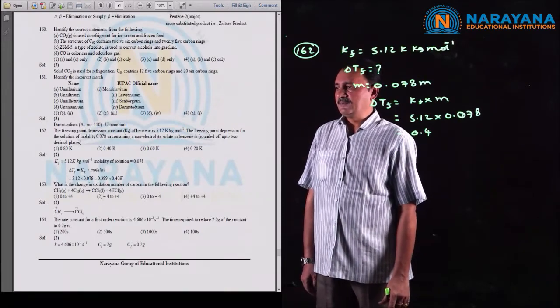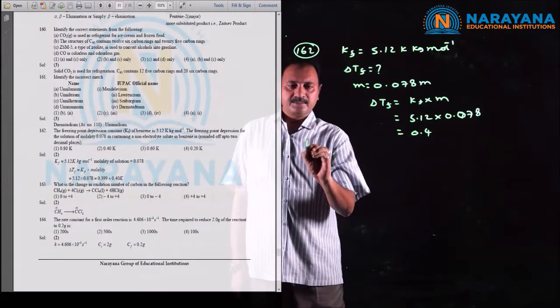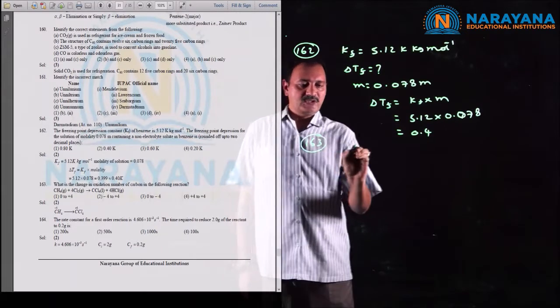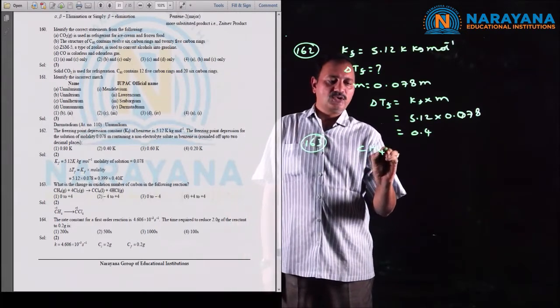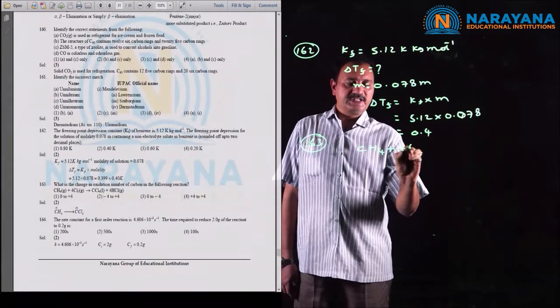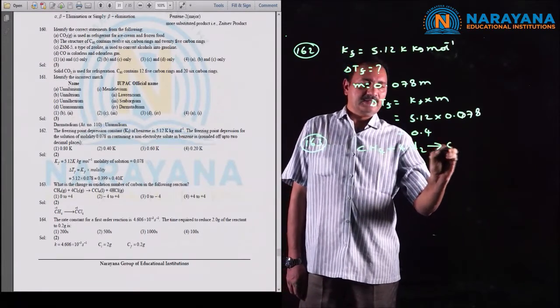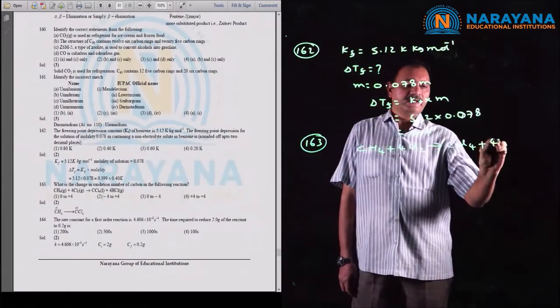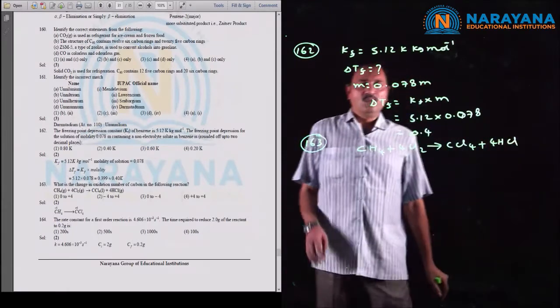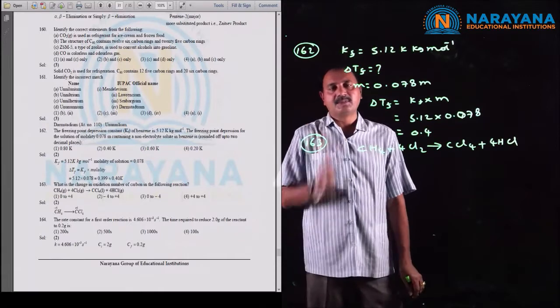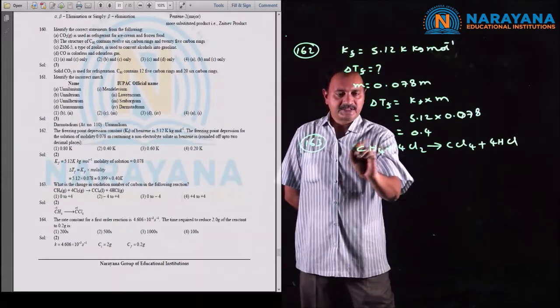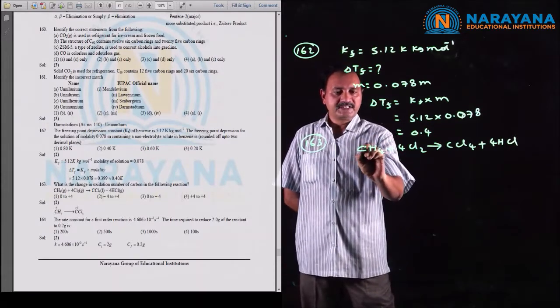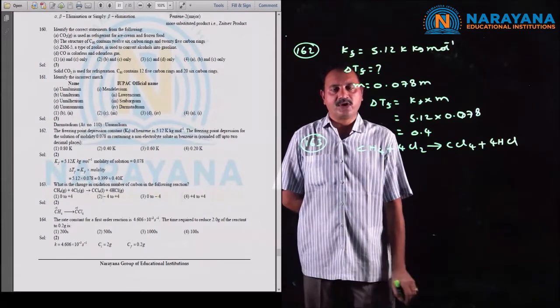Next question number 163. The reaction was given: CH4 plus 4Cl2 gives CCl4 plus 4HCl. The question is, what is the change in the oxidation number of carbon? Here in CH4, hydrogen is in combination with carbon, which is a non-metal.